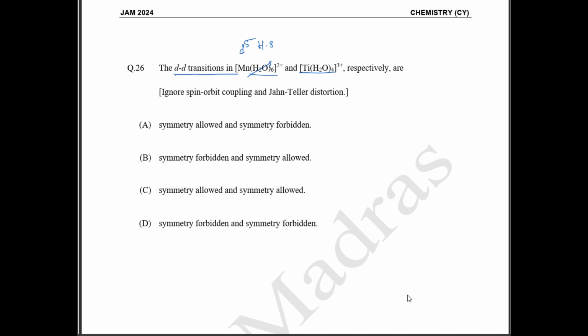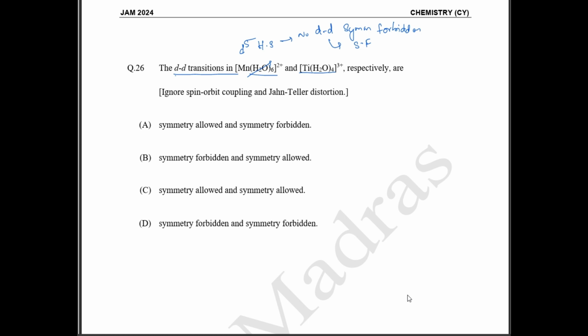So d5 high spin la there are no d-d transitions. Okay, so this is going to be symmetry forbidden. So இங்க எந்த d-d transitionமே இருக்காது. Your spin forbidden, and we know that d-d transitions are always Laporte forbidden also. So this is going to be your symmetry forbidden.